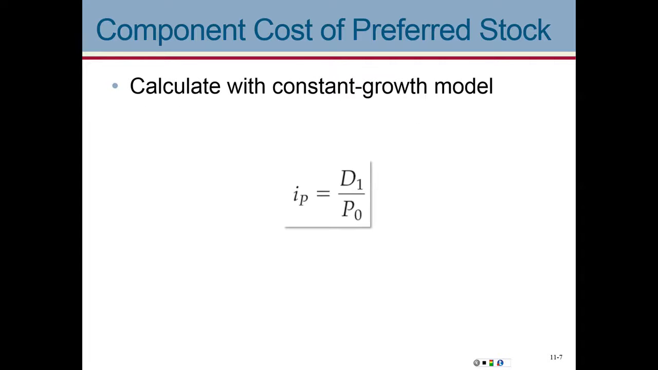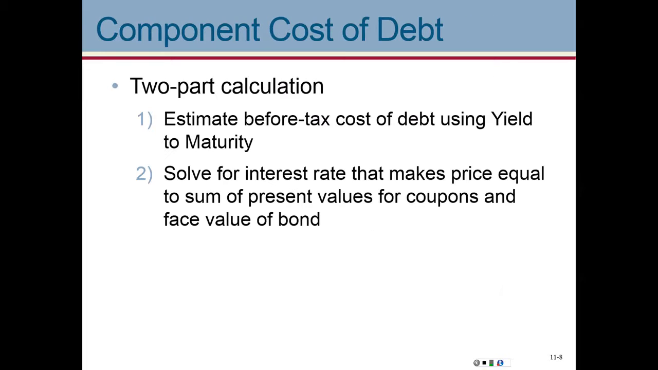Now, if we talk about the cost of preferred stock, same formula that we've used before, right? It is the constant growth model, but with no growth. The dividends in preferred stocks are not going to grow, right? So therefore, we have the dividend divided by the price. The dividend divided by the price, same thing.